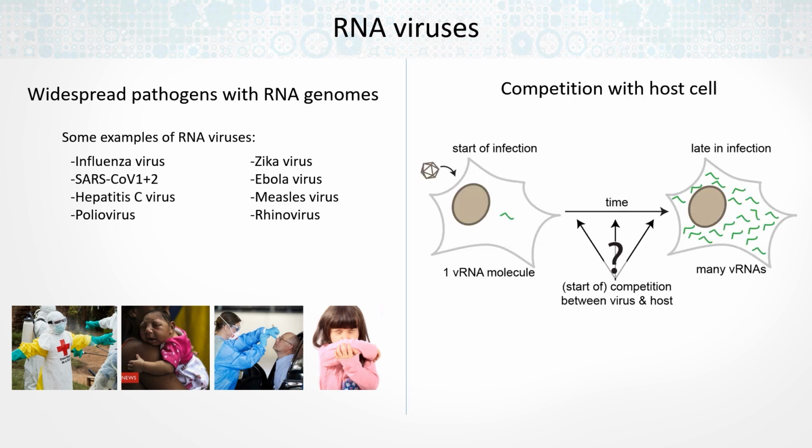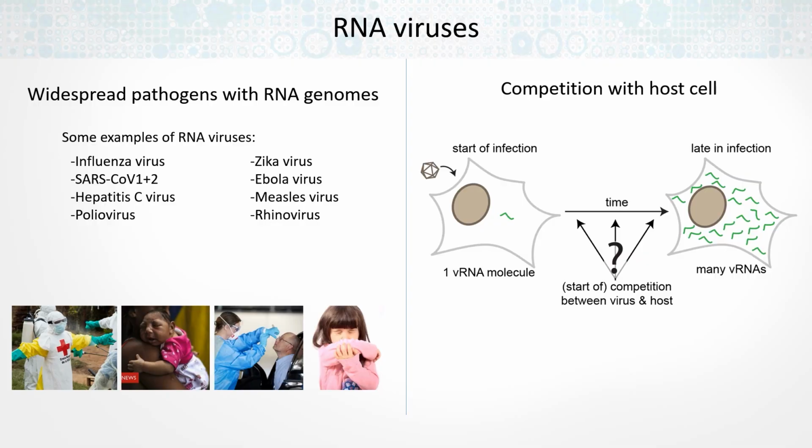And all of those viruses have in common that a typical infection starts with a single viral particle infecting a single cell, resulting in the release of one copy of the viral genome. And then the main thing that the virus wants to do is to replicate. It wants to multiply its genome, produce new proteins so that it can form more viral particles. So along the timeline of an infection, at the end of an infection or later in infection, we will see a cell that has many RNA molecules, many viral genome molecules.